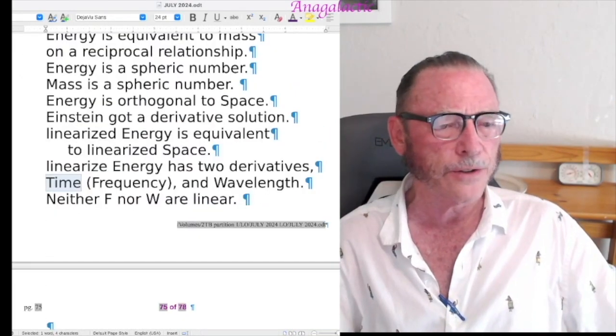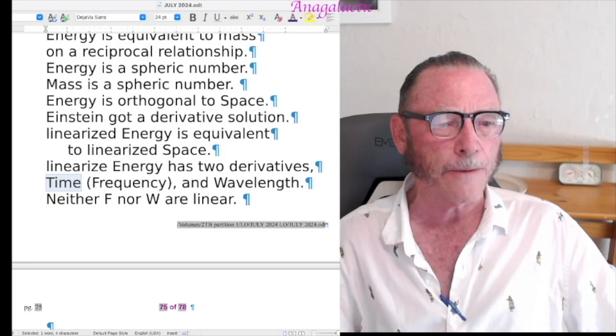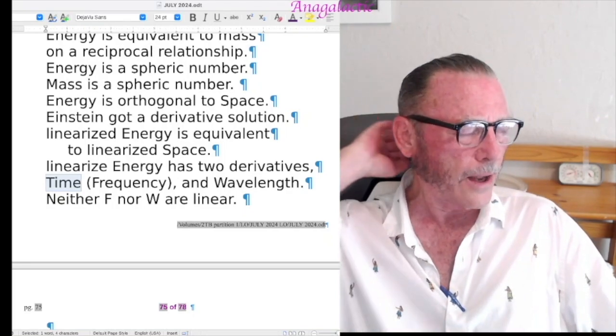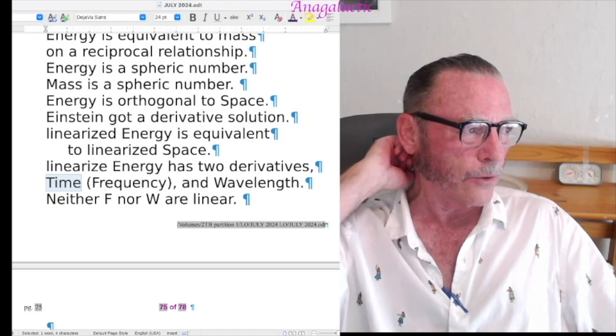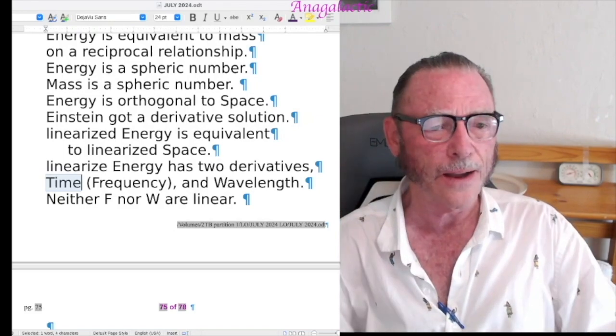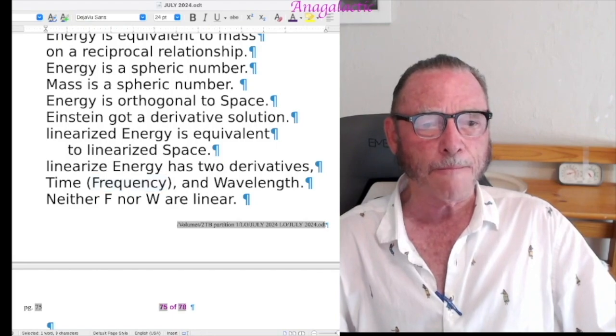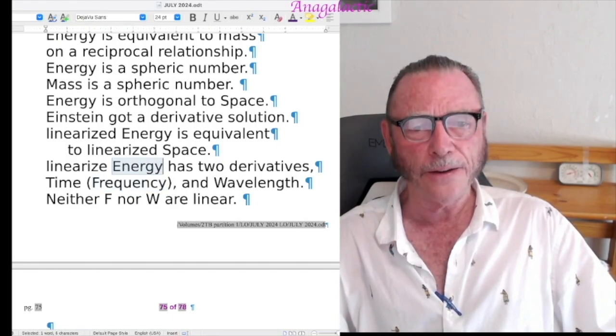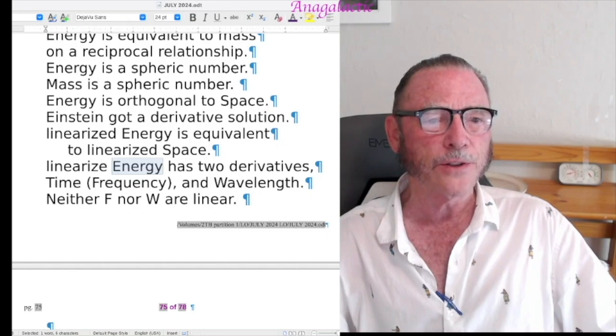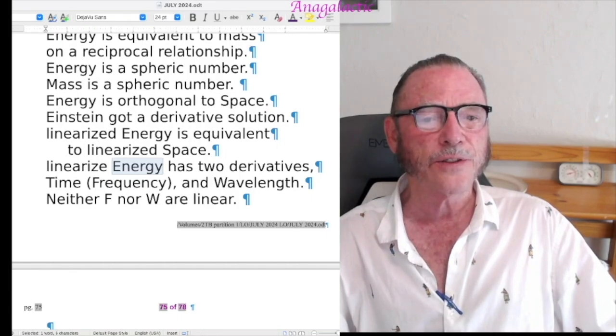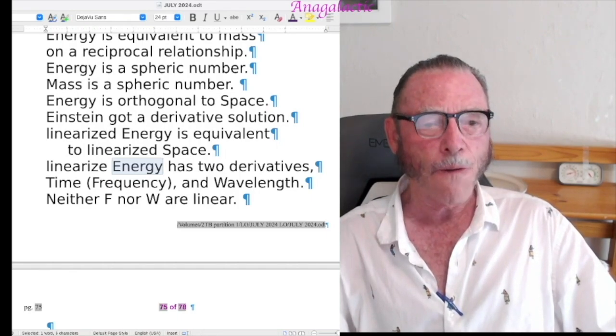Space-time inserts time as a 1D dimension. So how was Einstein able to introduce it into a linear equation? Time is at a right angle to space. Therefore, time is one of the two derivative quantities of energy, because energy, we just proved, is a spheric quantity.